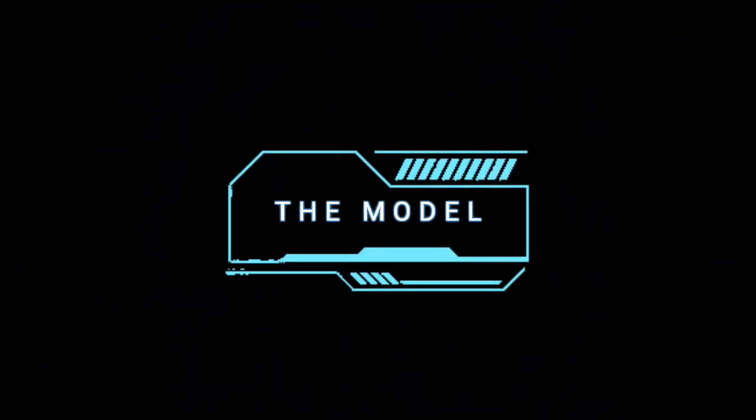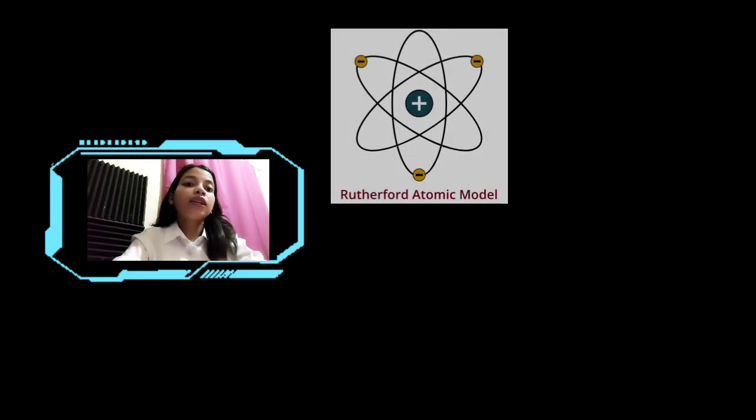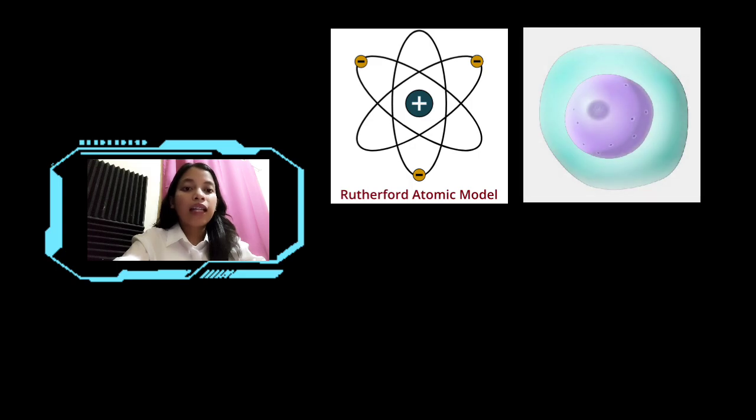The model itself. The Rutherford atomic model has two main parts, the nucleus and the atom's remaining space occupied by electrons. According to the model, the nucleus is a very small portion of the atom's volume. It occupies a small space in the very center of the atom.